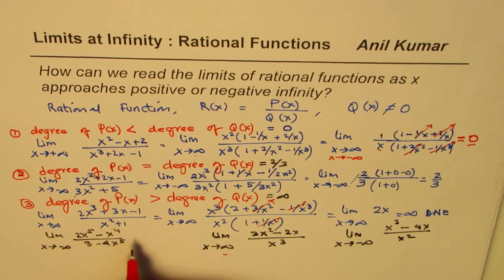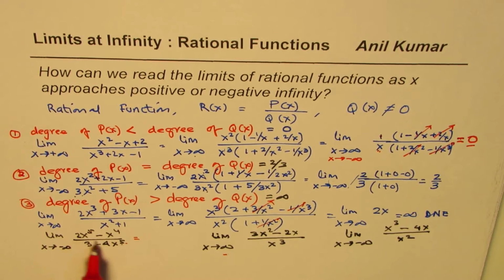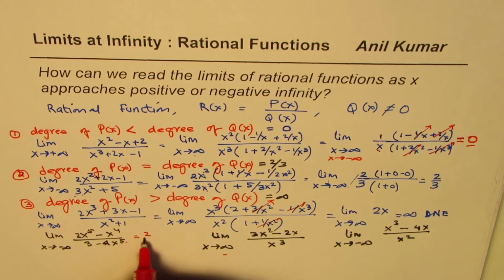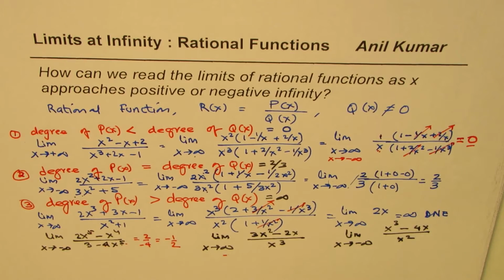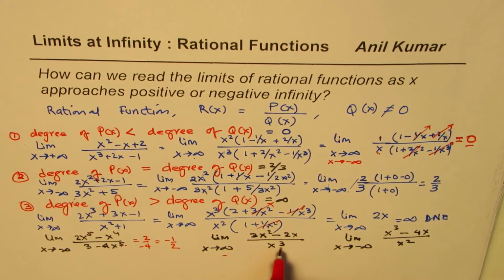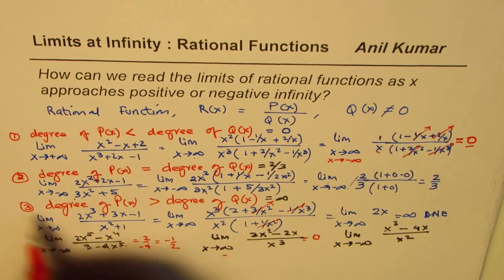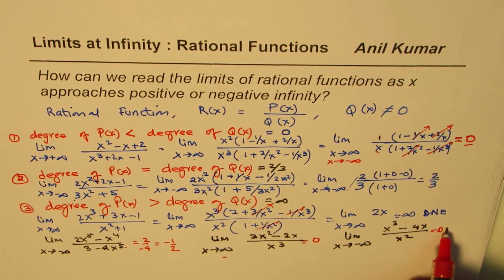The first one here is same degrees, ratio of leading coefficients. So it is 2 over minus 4, or minus half. So the first answer is minus half. For the next one, degree of the denominator is higher, right? Therefore, this is equal to 0. This is the second category. The third category, degree of the numerator is higher, and so it does not exist.